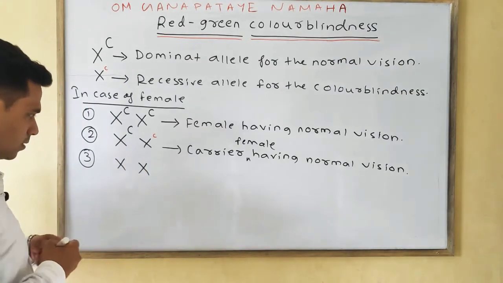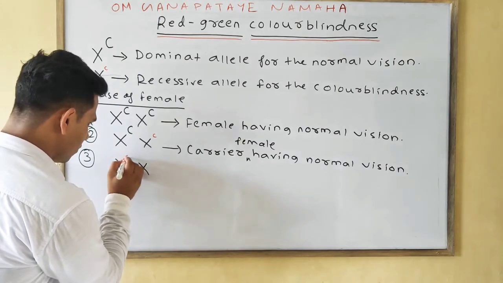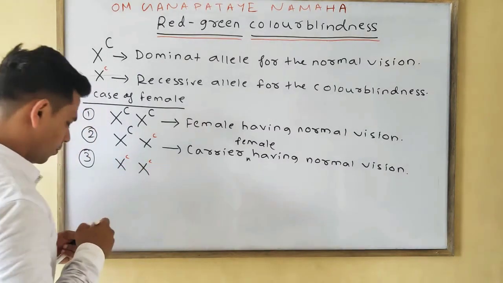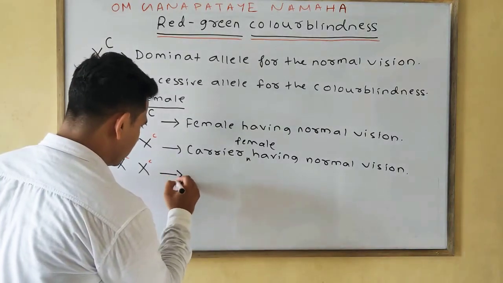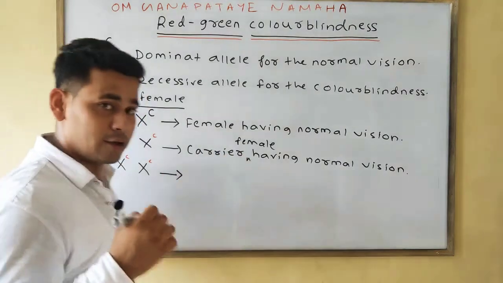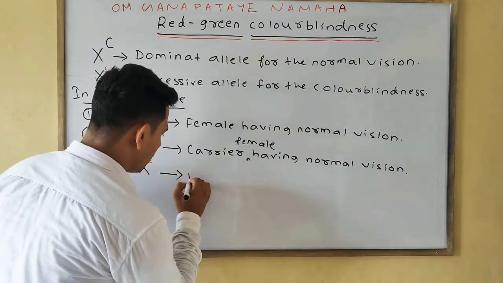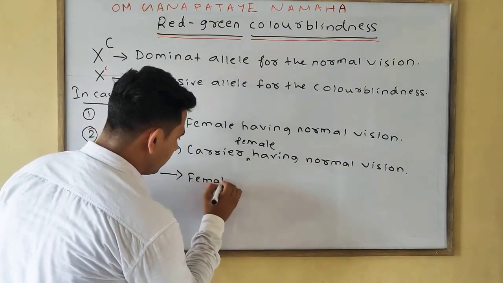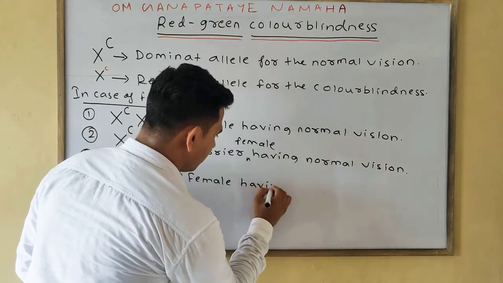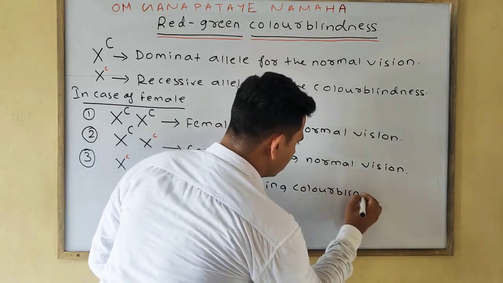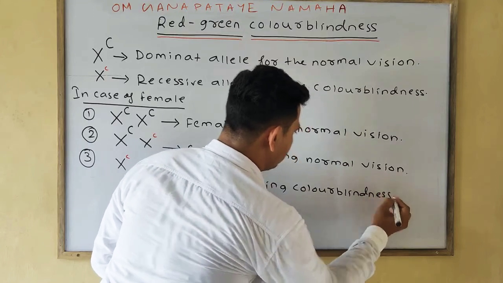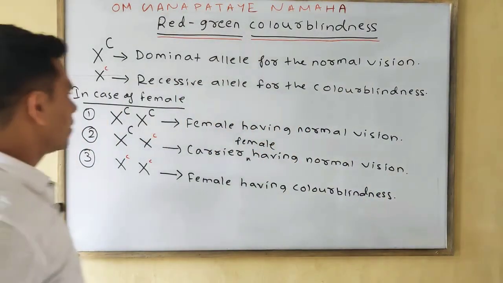Okay, and the third point is both the alleles are recessive. We know if both the alleles are recessive, then only it will express its character. That is your color blind female, or we can say female having color blindness. Okay. So simply there are three conditions.